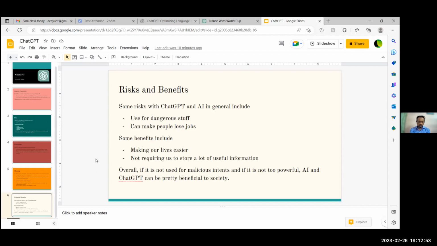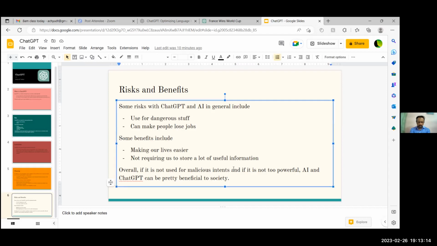You can just ask it. Already with Google Maps, you don't need to buy a map or memorize a lot of locations. You can just use Google Maps and go places. Overall, it can be pretty beneficial to society. However, you need to be cautious of the intents here, and make sure to restrict AI's influence.